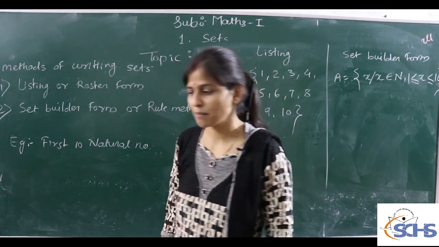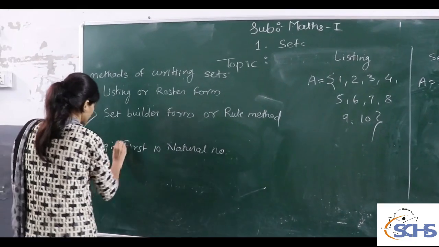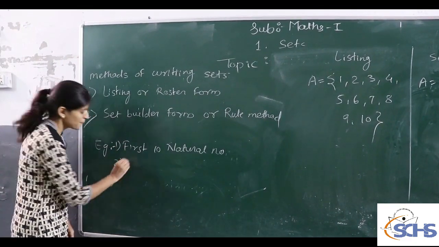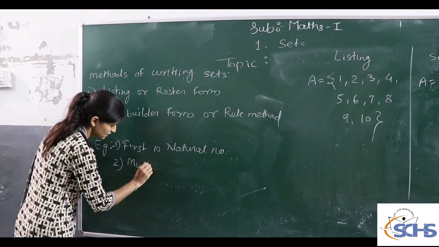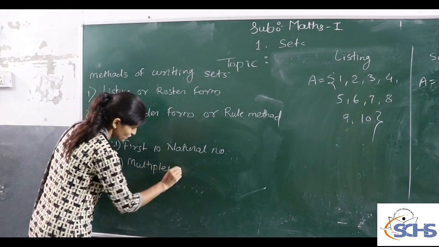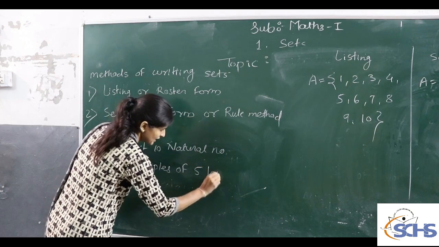We see another example. Suppose, the second one, multiples of 5 less than 30.